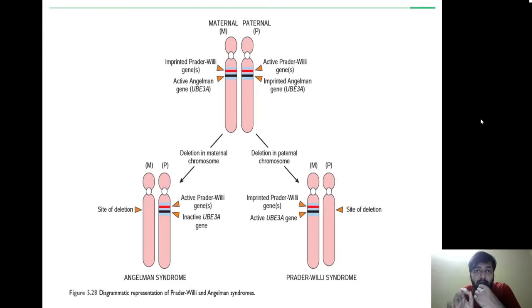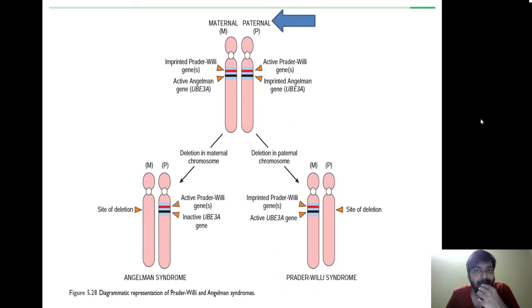Now I want you to concentrate on a very important concept. If you have to understand the meaning of imprinting, you have to be very attentive. Very easy but very confusing. So there is a mnemonic that I always follow myself. That mnemonic is P for Prader-Willi syndrome, paternal deletion. P for paternal deletion. I will have to remember P for Prader-Willi syndrome, P for paternal deletion. So for example, first I am going to discuss Prader-Willi syndrome. Okay, the basic concept of Prader-Willi syndrome.